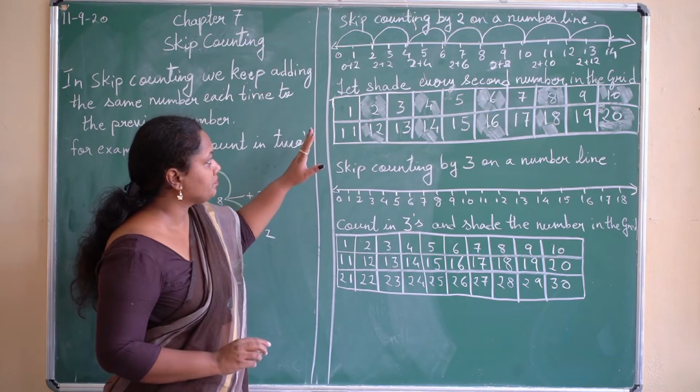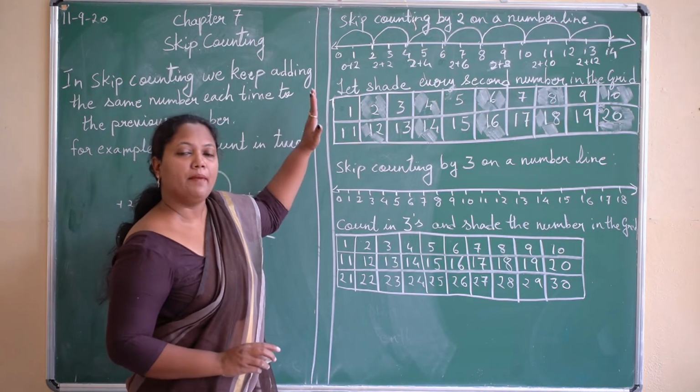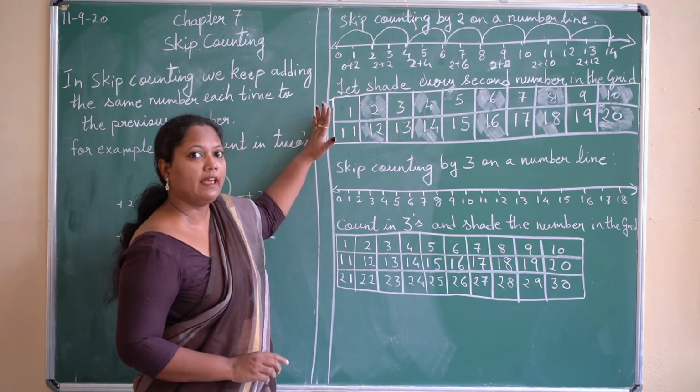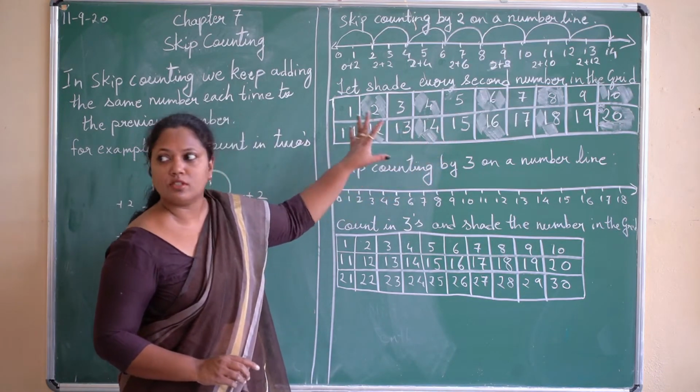Okay children, in this way you can remember your maths tables also. How? Whatever numbers we have shaded in twos.